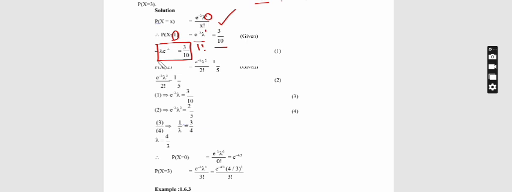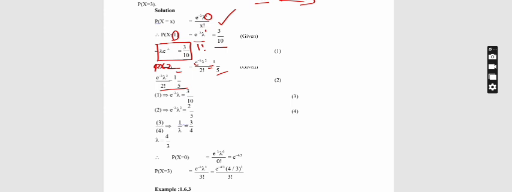Our second value is probability of x equal to 2, e power minus lambda, lambda square by 2 factorial, which equals 1 by 5 as given in the question.